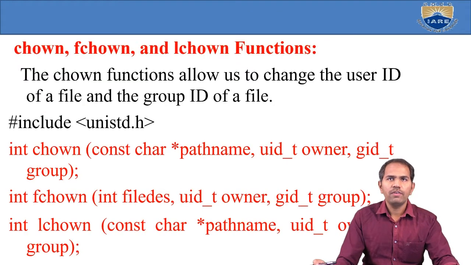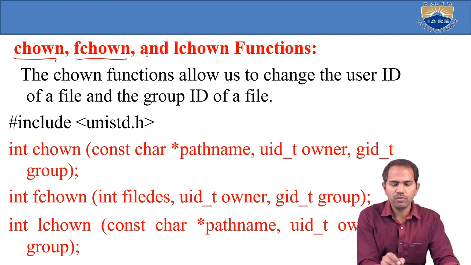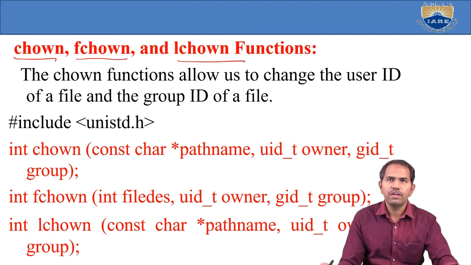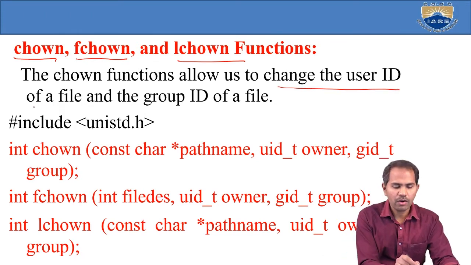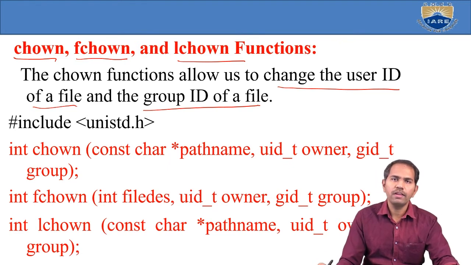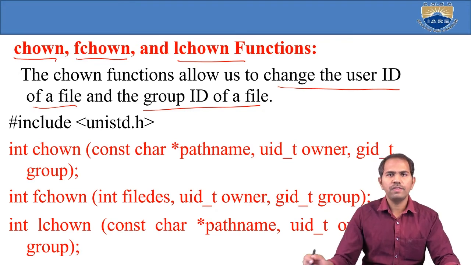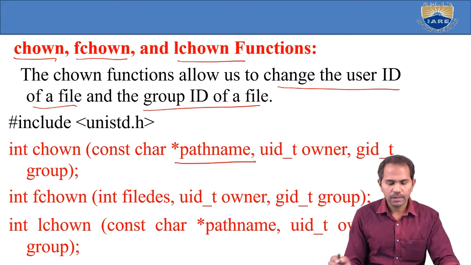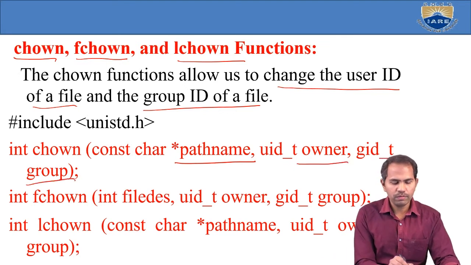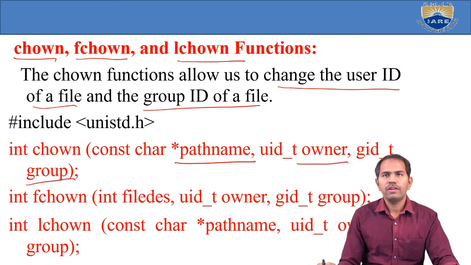Next, the chown, fchown and lchown functions. The chown functions allow us to change the user ID and group ID of a file. If I want to change the user ID or group ID of a file, I use chown, fchown or lchown. These three are supported for changing the user ID or group ID. Now the syntax: the path name, second the owner, and third the group, if I want to change the group ID.